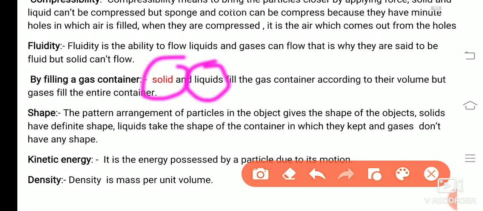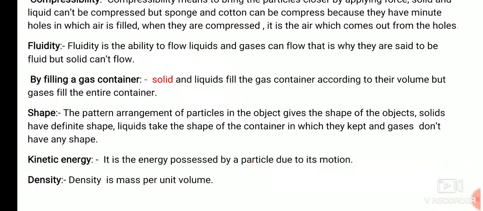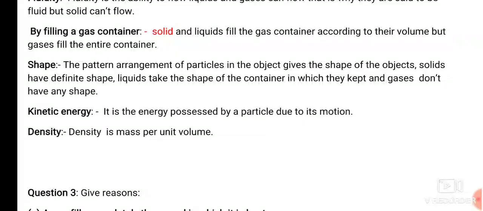But if you have even 100 grams of gas, it will occupy the whole container, whether the cylinder has a 10 liter volume or 100 liter volume. Why? Because particles of gases can move randomly, since they have more kinetic energy. I hope it is clear. Now shape: the pattern of arrangement of particles in the object gives the shape of the object. Solids have definite shape, liquids take the shape of the container in which they are kept, and gases don't have any shape.